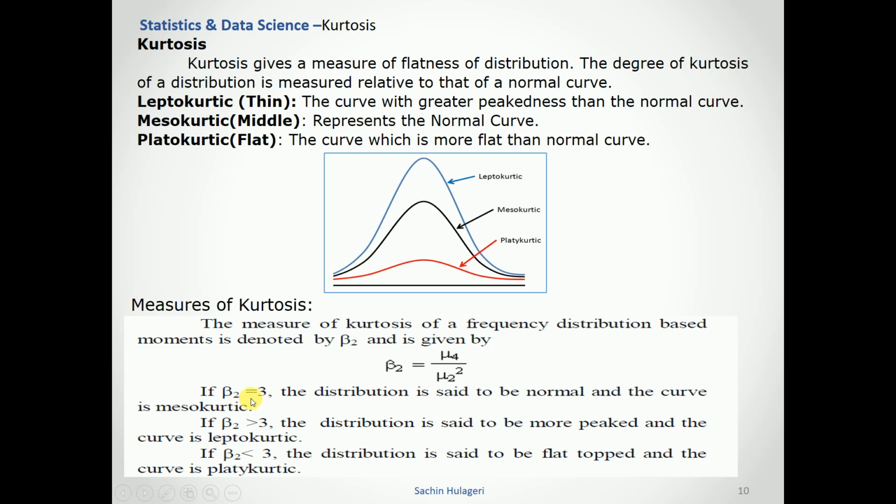If beta 2 is 3, the distribution is said to be normal and the curve is mesokurtic. This is the middle one. If beta 2 is greater than 3, the distribution is said to be more peaked and the curve is leptokurtic. And if beta 2 is lesser than 3, the distribution is said to be flat-topped, and the curve is platykurtic. This is the red curve.